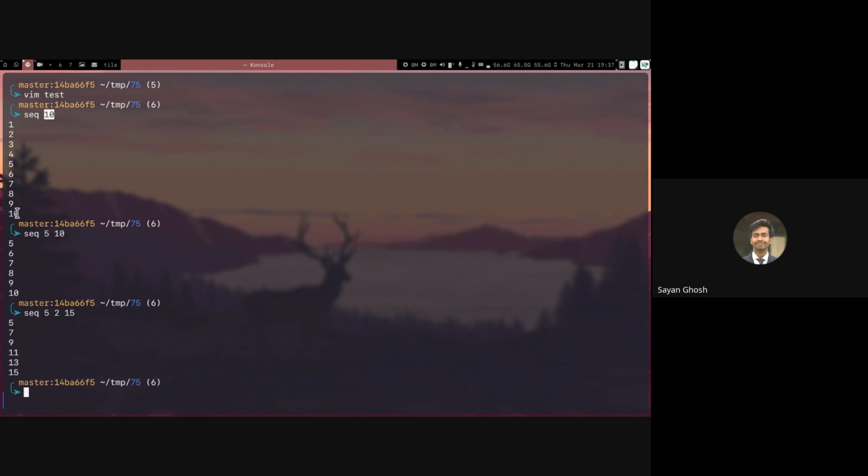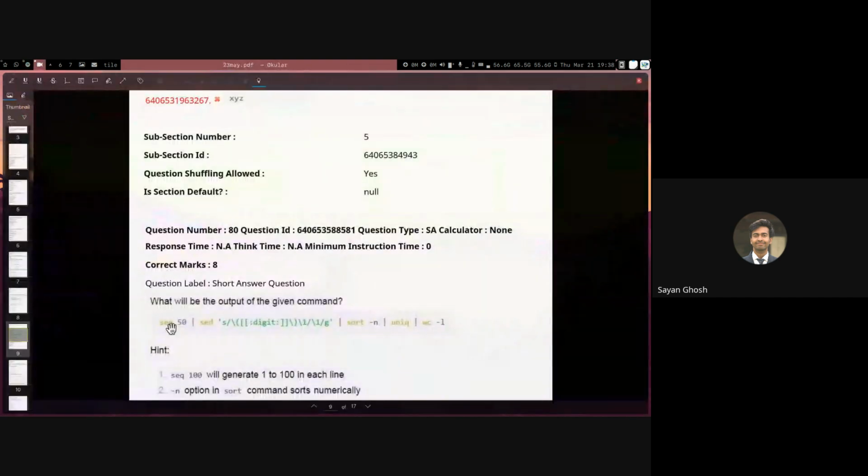And the upper bound is always included, unlike the range function in Python. In SEQ, upper bound is always included. And the lower bound by default is 1 and not 0. So these are 3 differences between range of Python and SEQ. Now here we are told we have SEQ 50. So this will obviously create 50 lines having the values 1, 2, 3, 4 till 50.